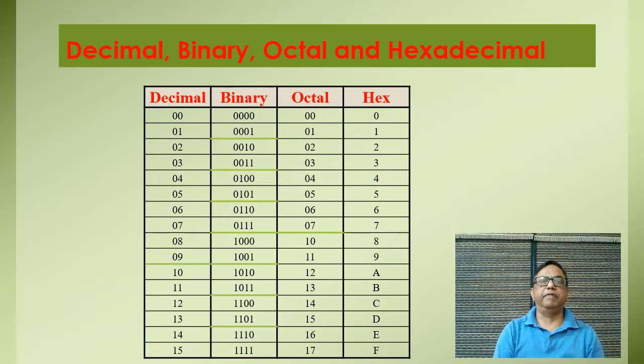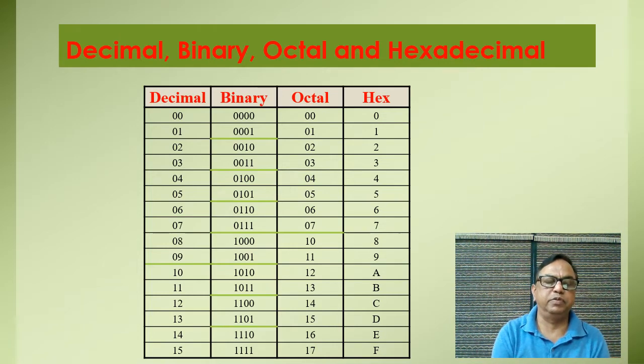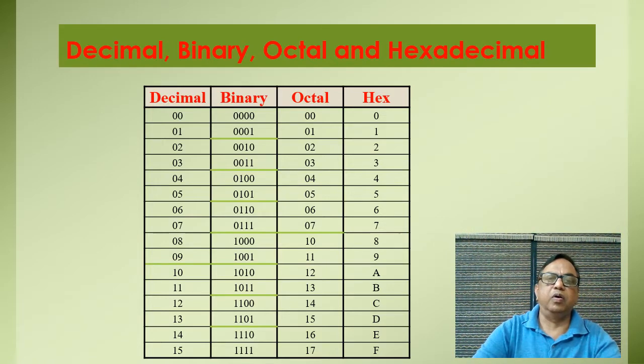And this is the final decimal, binary, octal and hexadecimal conversion. I have taken decimal numbers right from 0 to 15, and they can be written in nibbles of binary in this way, and their corresponding octal numbers are from 0 to 7, and after 7 the next digits will come 10, 11, 12, 13, 14, 15, 16, 17, and the next digit will be 20, then 21, 22, 23, and so on.